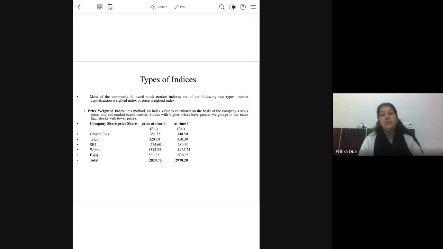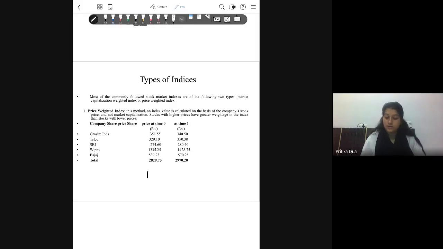And when we talk about the most popular price weighted indices, there are two. One is DJIA and the second is Nikkei 225. Can anyone tell me what DJIA stands for?